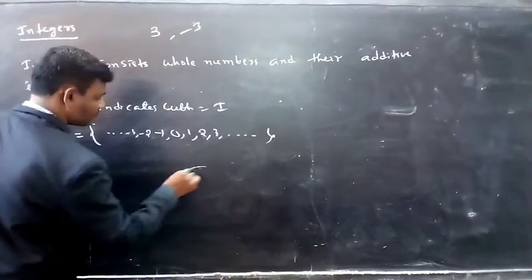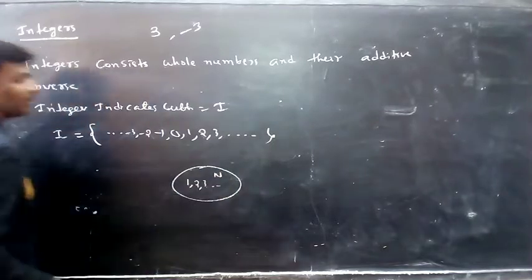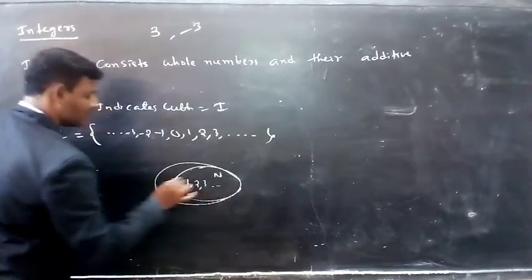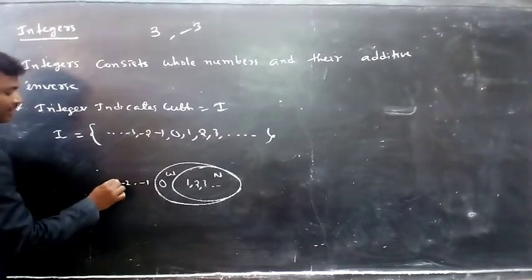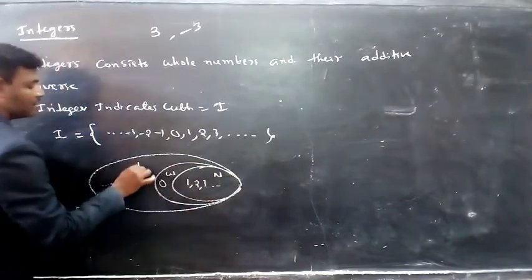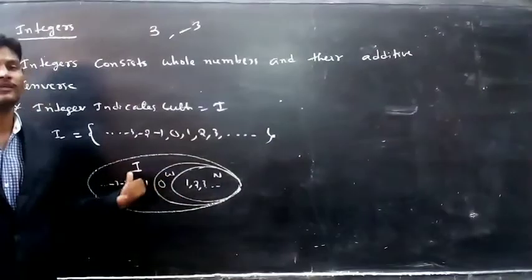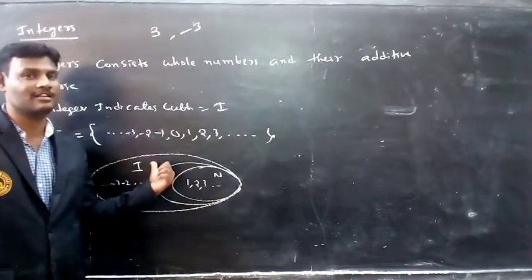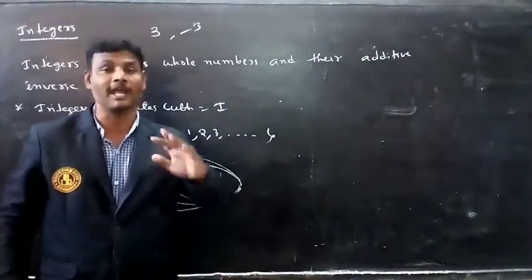Here 1, 2, 3 and so on are natural numbers. If I add 0 to natural numbers, these are the whole numbers. If I take the negative inverse of those numbers, that is nothing but integers. So natural numbers and whole numbers are part of integers. What is the meaning of this? Every natural number is an integer, every whole number is an integer, but an integer is not necessarily a whole number or a natural number.